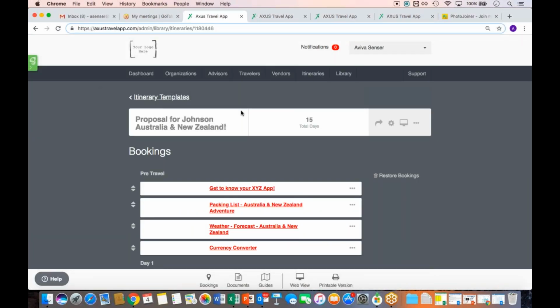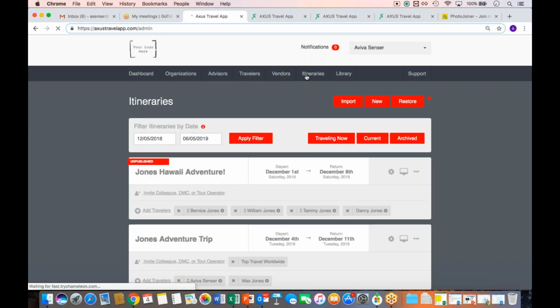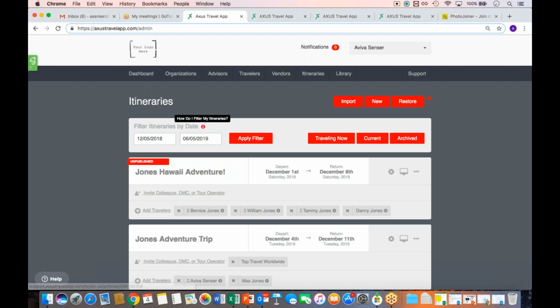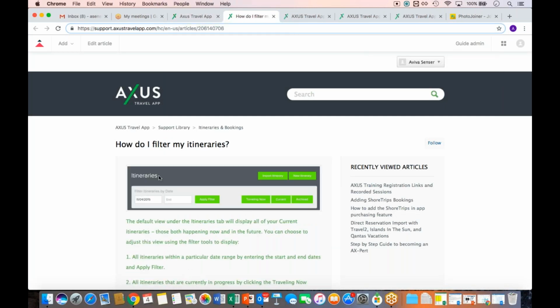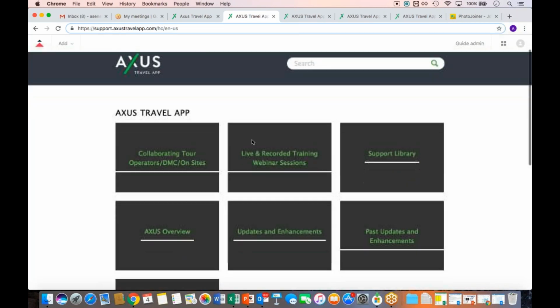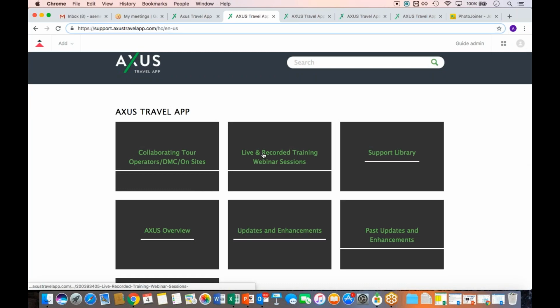So what I recommend is hopping on over to our support section where our recorded trainings are. Let me get to that. Keep in mind, you can always get there by going through support. You can also get there if you have questions on an individual feature and you see the eye icon, which will take you to a specific article. You can always navigate back to the support library. You want to go to the live and recorded trainings.